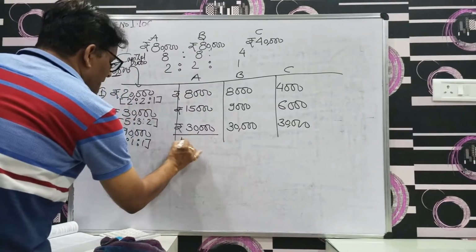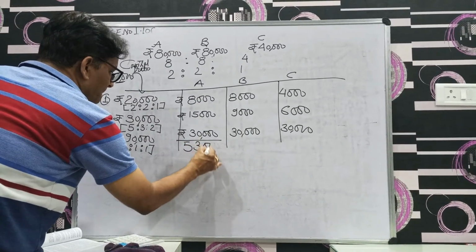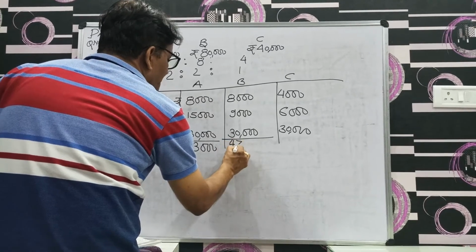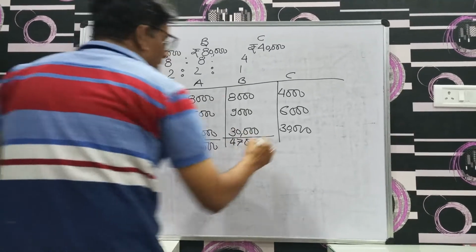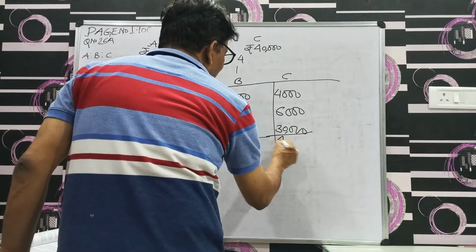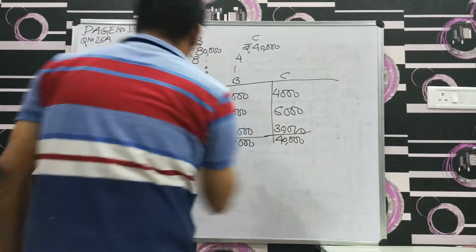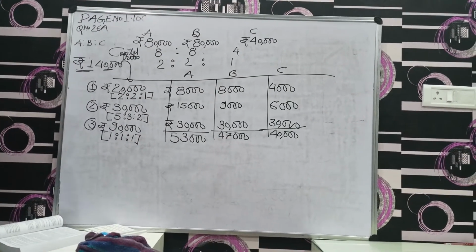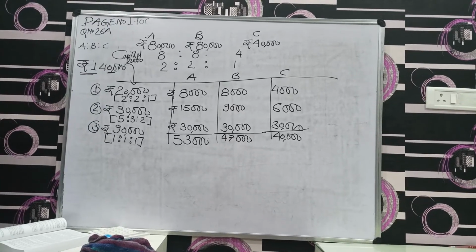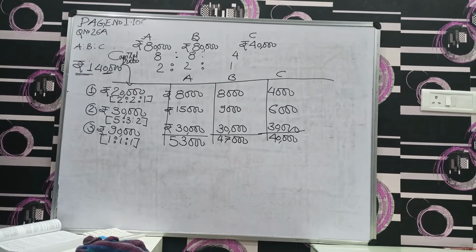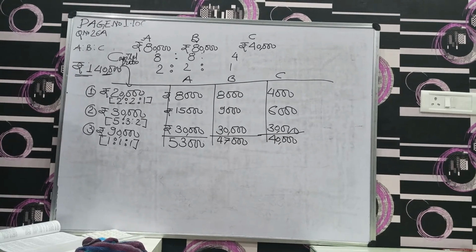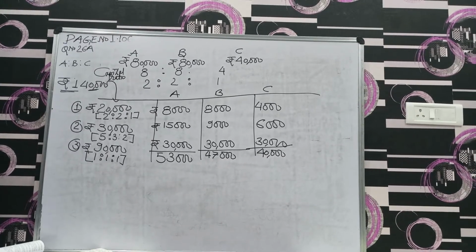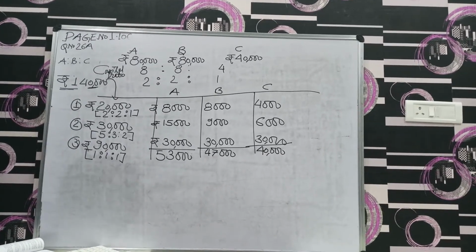So it would be 53,000 total share of profit for A, 47,000 for B, and 40,000 for C. This is the allocation of profit in different ratios which is given in your problem. Students, we know it very well. We are all students of commerce, and we always have a problem regarding the calculation.